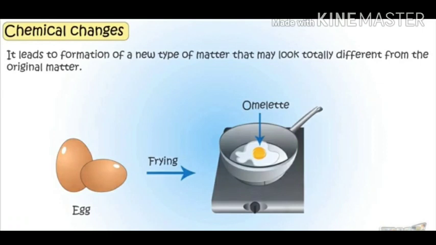See students, as you can see on the screen, the first one that we will discuss is chemical change. We have already talked about how chemical changes are generally irreversible. They cannot be reversed back. Most of them will be irreversible in nature. I am talking about changes. Now please look at your screen.